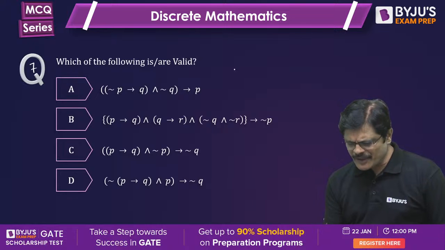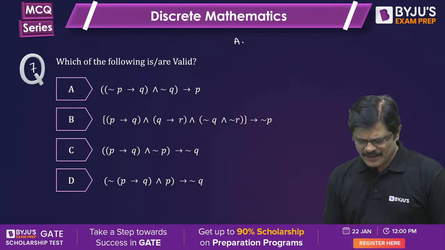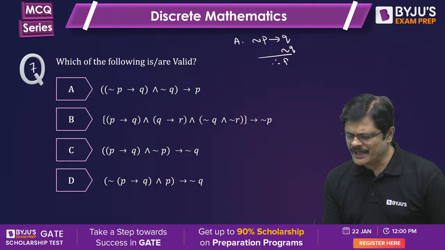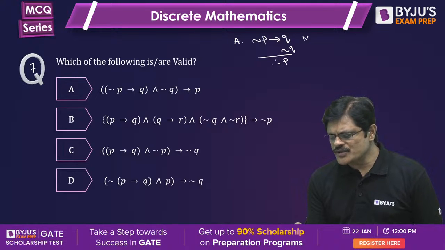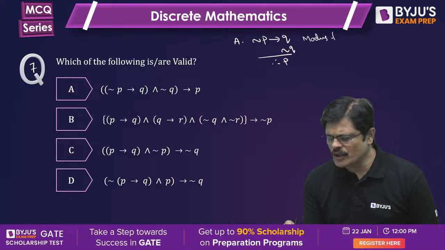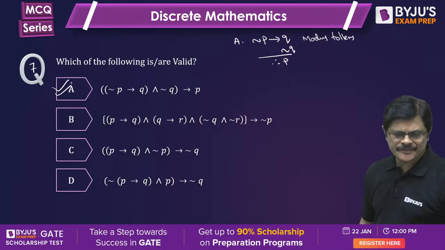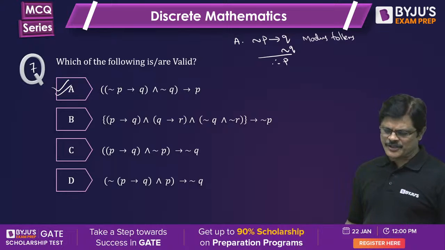Now this one, first one, if you see option A, here it is negation P implies Q, negation Q, therefore P. It is modus tollens rule. See, if you remember modus tollens, directly A is the correct option.